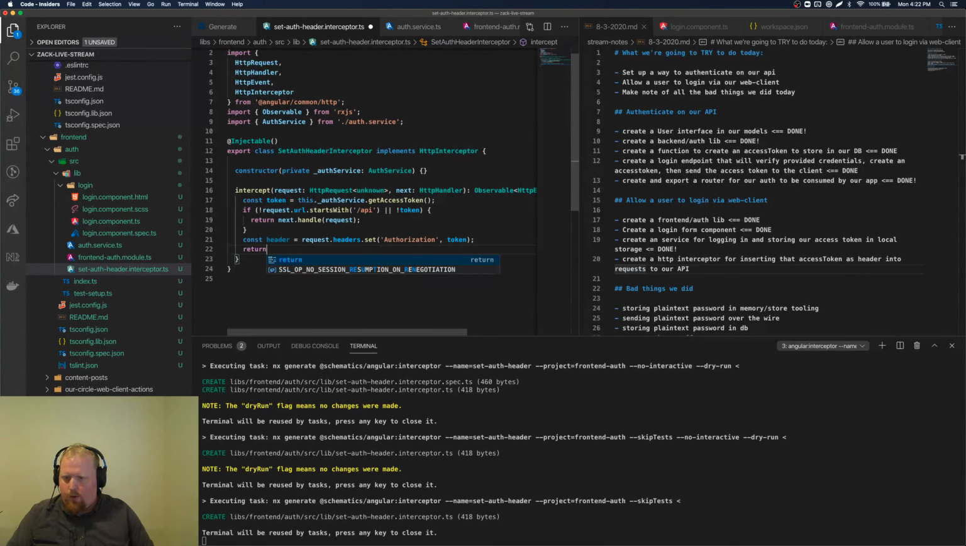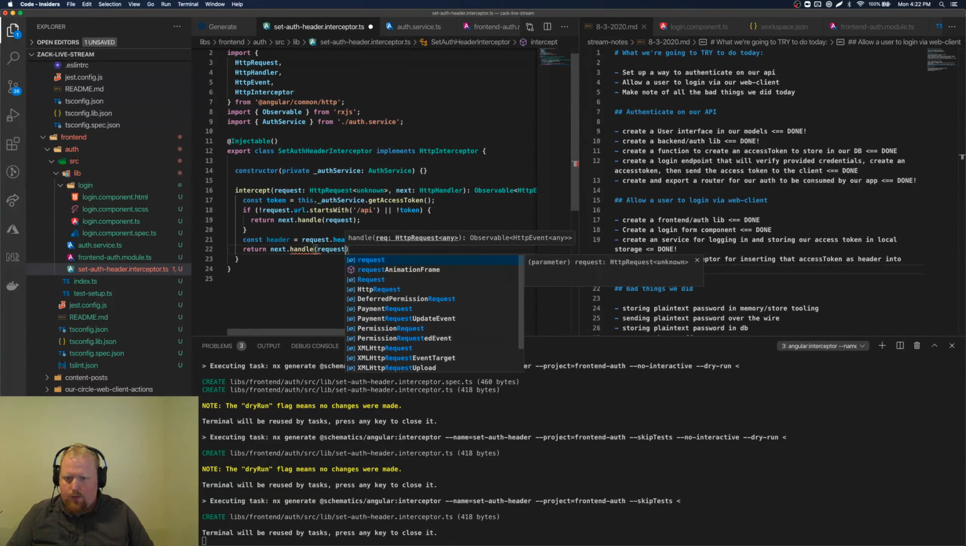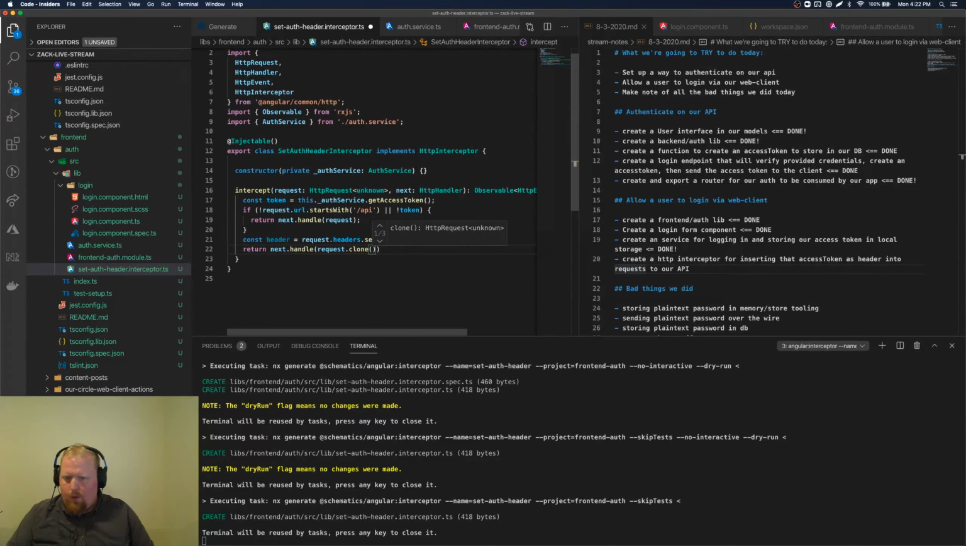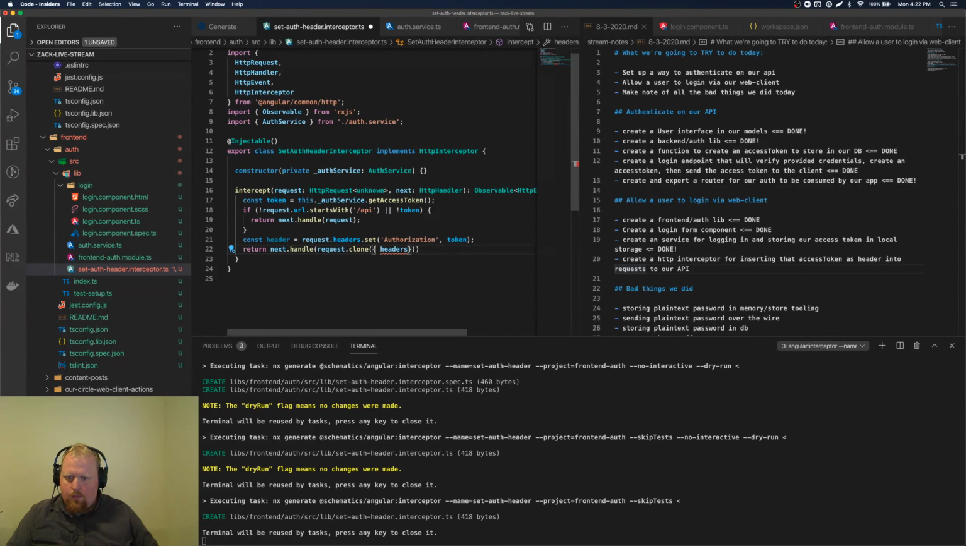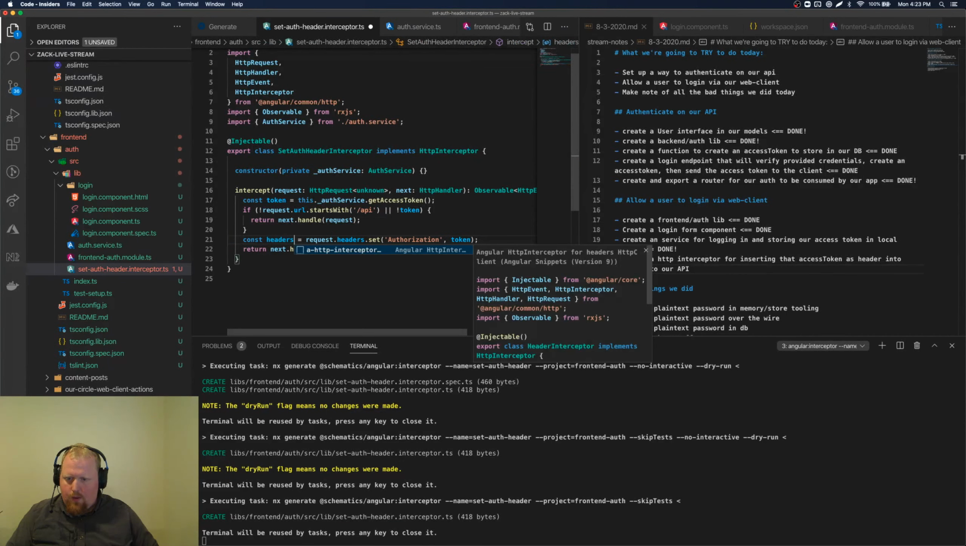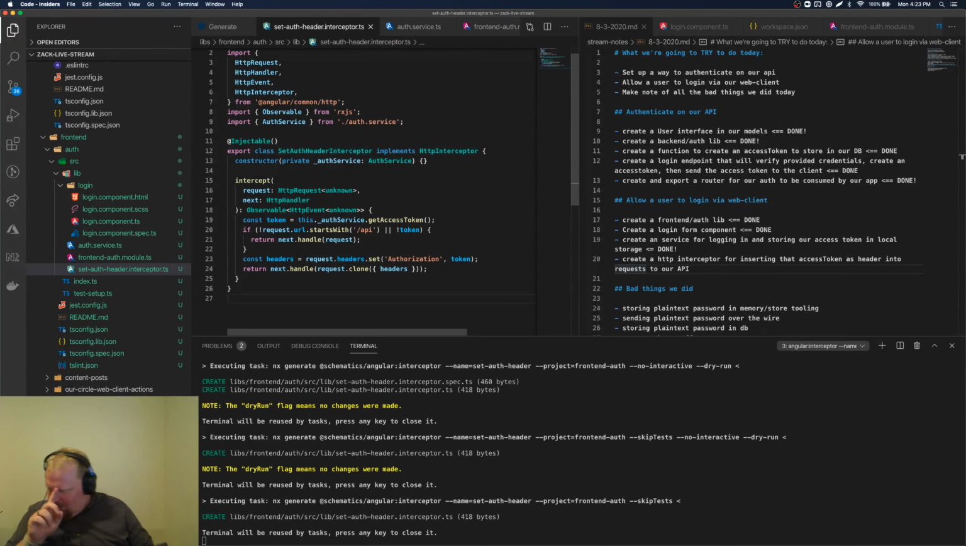And then return next.handle with request and clone it to use our new headers. There we go. Cool. So what this is doing is pretty much when we need an authorization header, we are going to set it. So this is now done inside of our module.